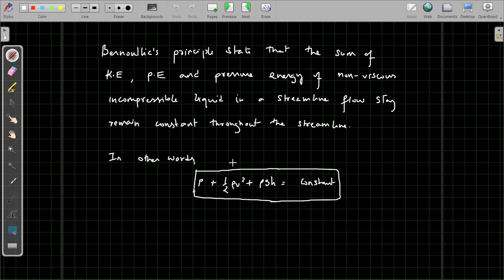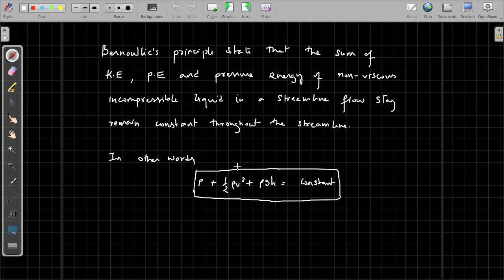The pressure energy per unit mass is called pressure head, the kinetic energy per unit mass is called kinetic head, and the potential energy per unit mass is known as potential head. So Bernoulli's principle says that the sum of kinetic energy, potential energy and pressure energy of a non-viscous incompressible liquid in a streamline flow will remain constant.